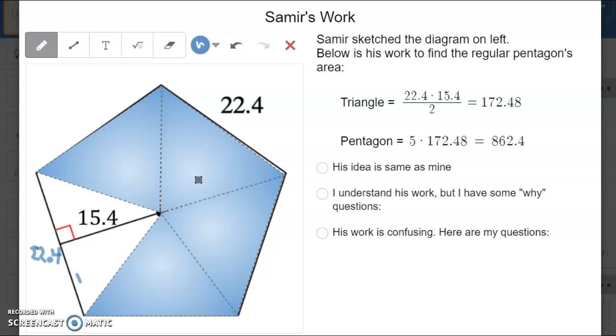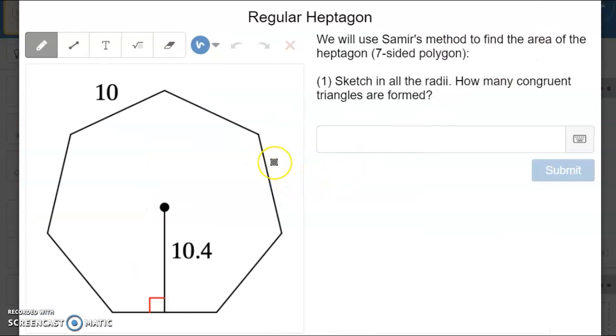The whole pentagon is formed by 5 congruent triangles, so it's 5 multiplied by 172.48, which is 862.4. You can answer whichever one applies to you. Hopefully at the very least you understand this work. Then you are going to go on to solving this problem yourself.